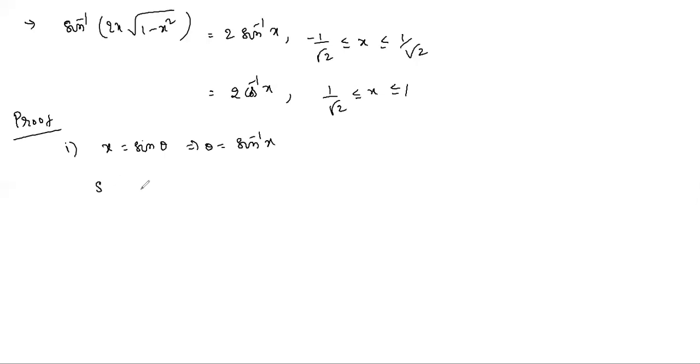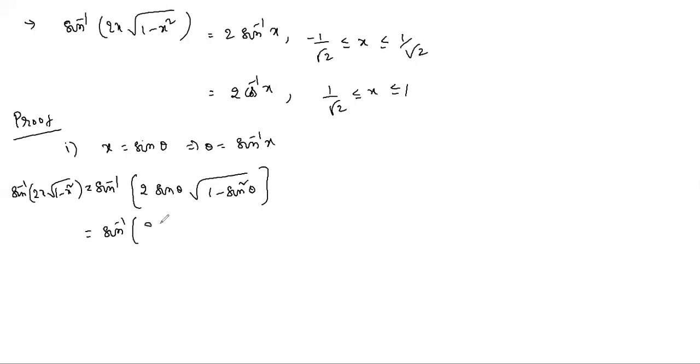Now sin inverse 2x into root 1 minus x square equals sin inverse 2 sin theta cos theta, so sin inverse sin 2 theta. Sin inverse cancels, leaving 2 theta. So 2 into sin inverse x.